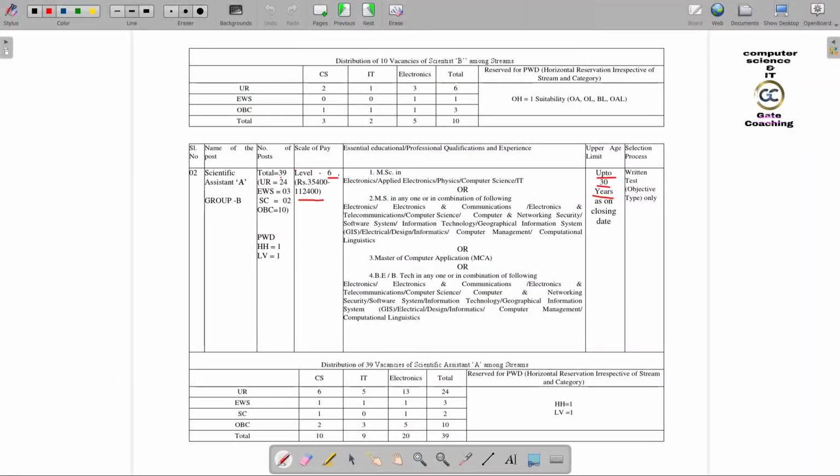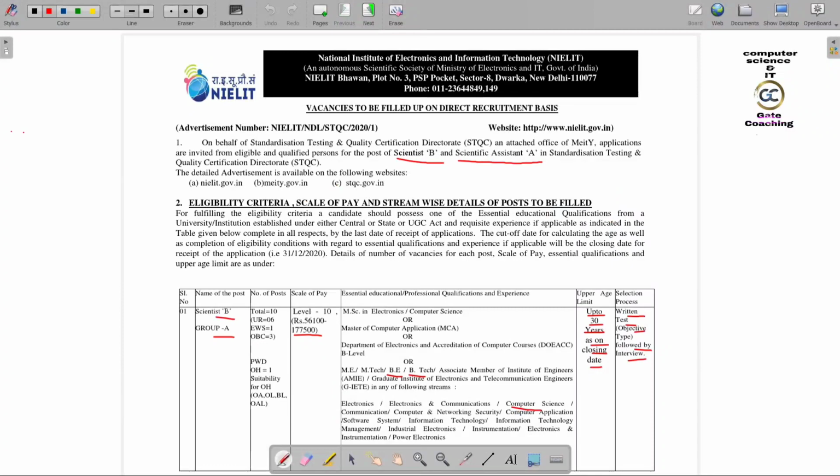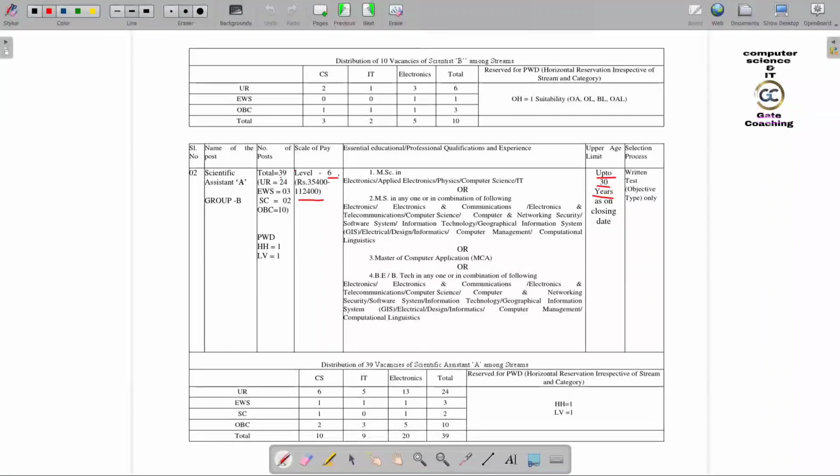Now for Scientific Assistant A, it's a Level 6, a Group B job, and for Scientist B it is a Group A job. That's why the pay scale differs. Here the pay scale is 35,400 to 1,12,400. BTech candidates in any stream are eligible, and the age limit here is also up to 30, and relaxation is also there.